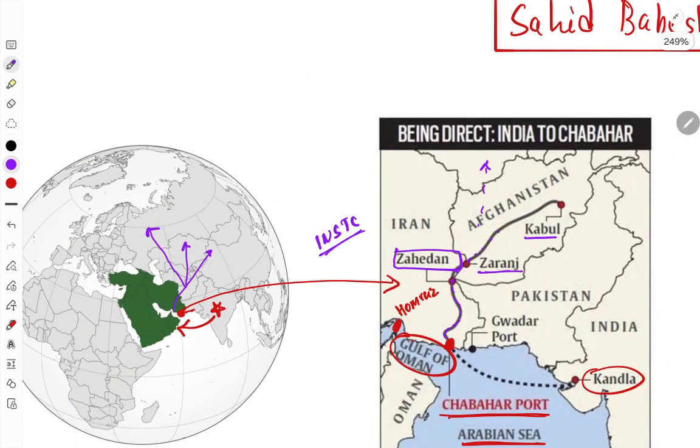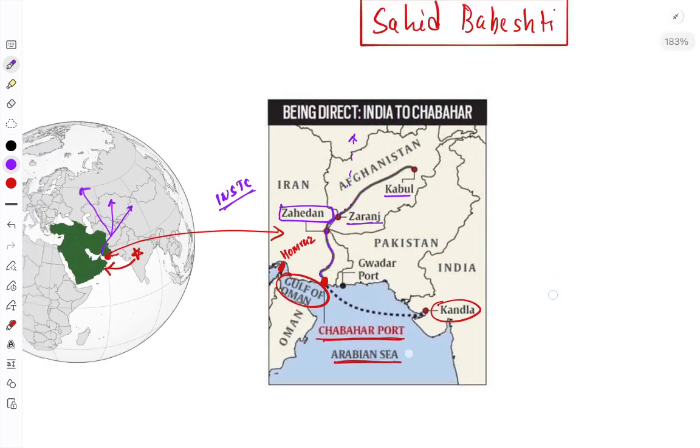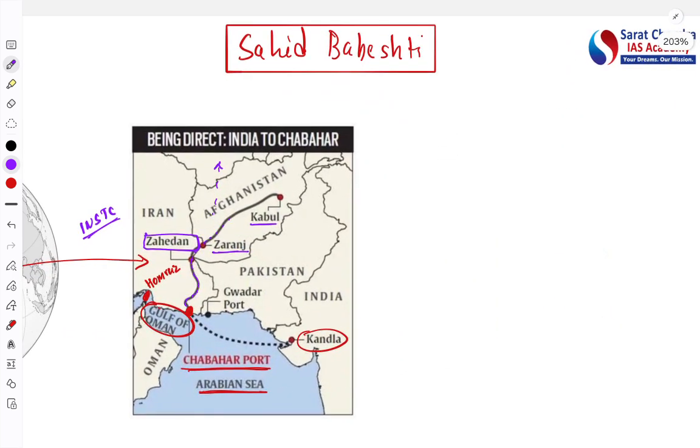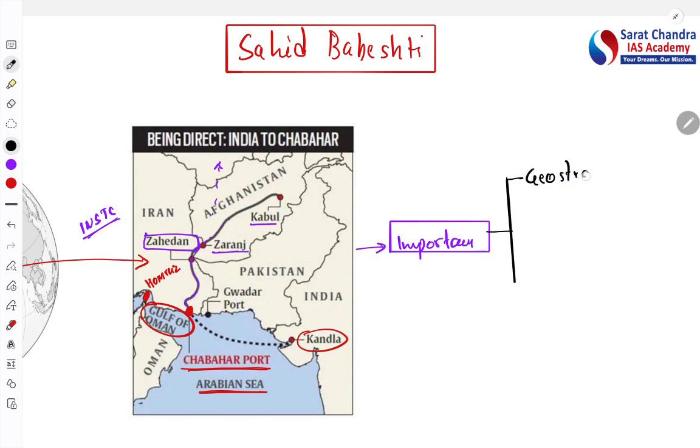Along with this, India is also trying to connect this particular location with the International North-South Trade Corridor. It is nothing but a connectivity project which can link India with Europe as well as Central Asia. So that way this particular project has importance. What is the importance? Two points of view. Let's see. One is the geostrategic importance. Yes, the location is strategic.